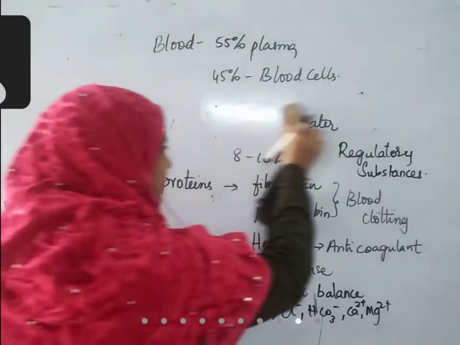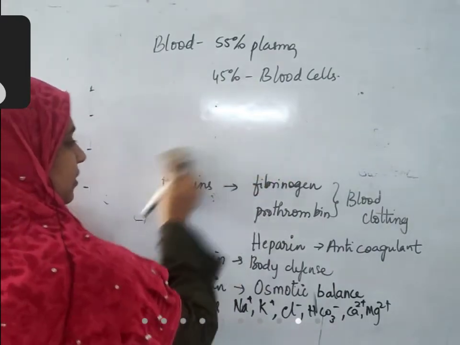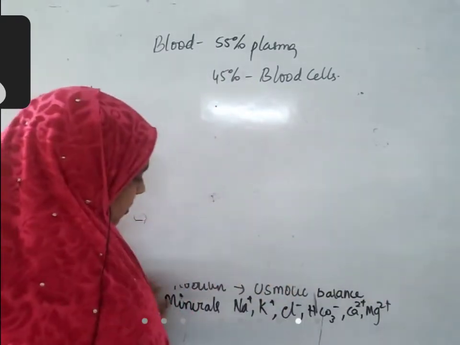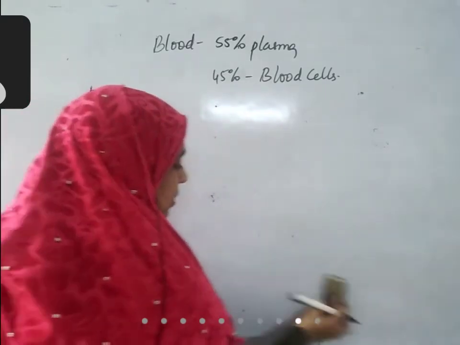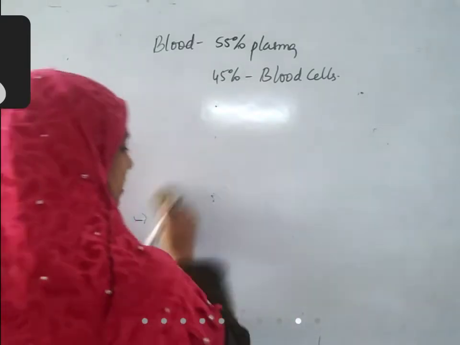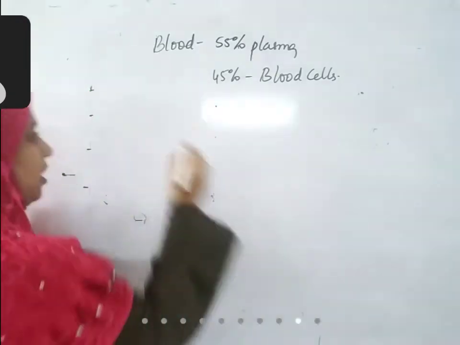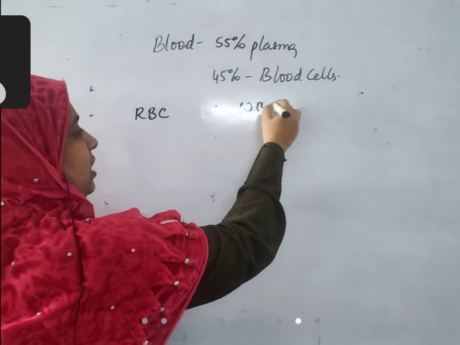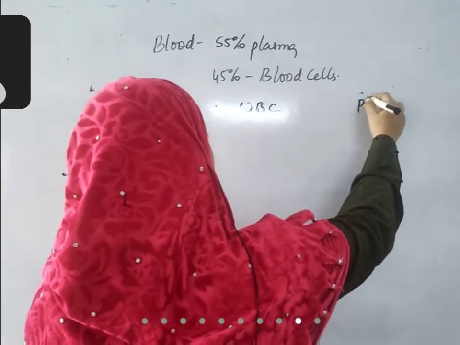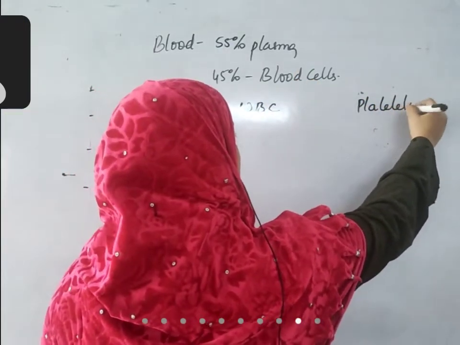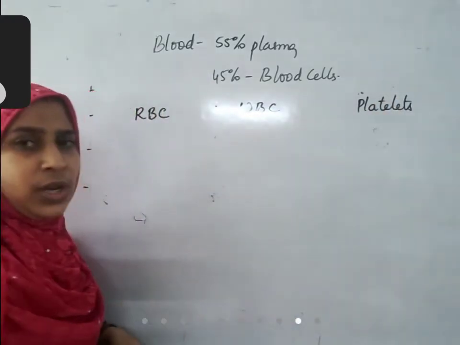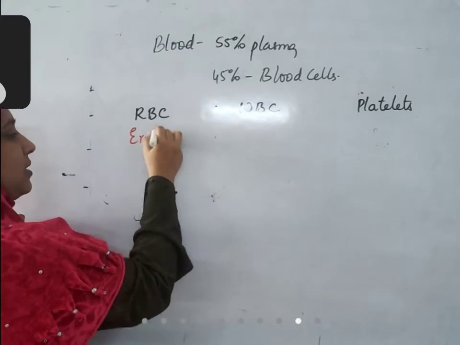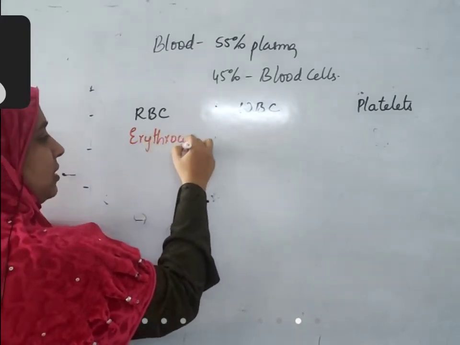Now coming to blood cells. Blood cells are of three different types: RBC or red blood cells, WBC or white blood cells, and blood platelets. RBC are also called erythrocytes.